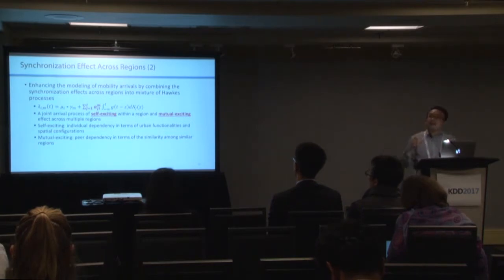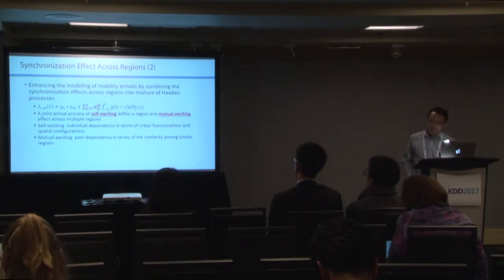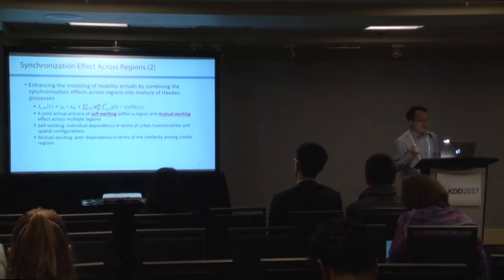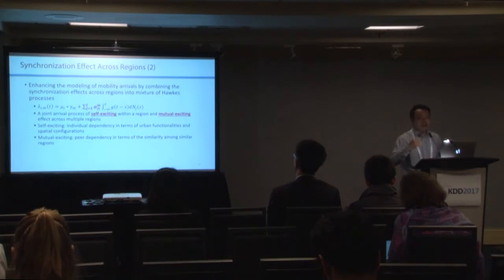But we have some neighborhood environment or synchronization events that can be synchronized to this particular place, and we just use alpha_j,i,m to encode these factors. With these equations, we can encode both the self-exciting property within a region and also the mutual exciting effect across multiple regions. So this lambda helps us deal with the arrival rate with different trip purposes.